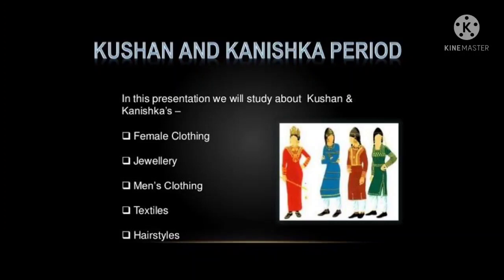Kanishka's rule had spread up to Sanchi in the south and Banaras in the east. His kingdom, which included Central Asia, was a vast empire. Purushapura was his capital. Mathura was another significant town of his time.